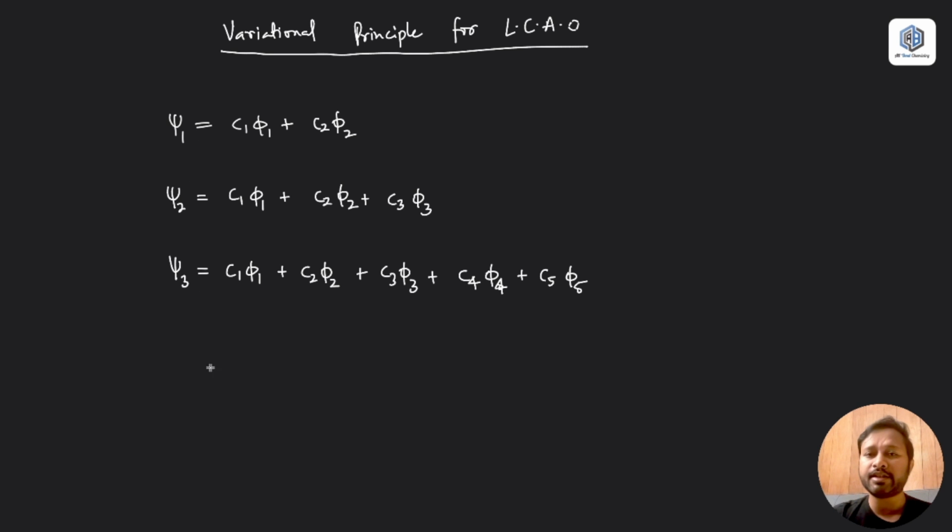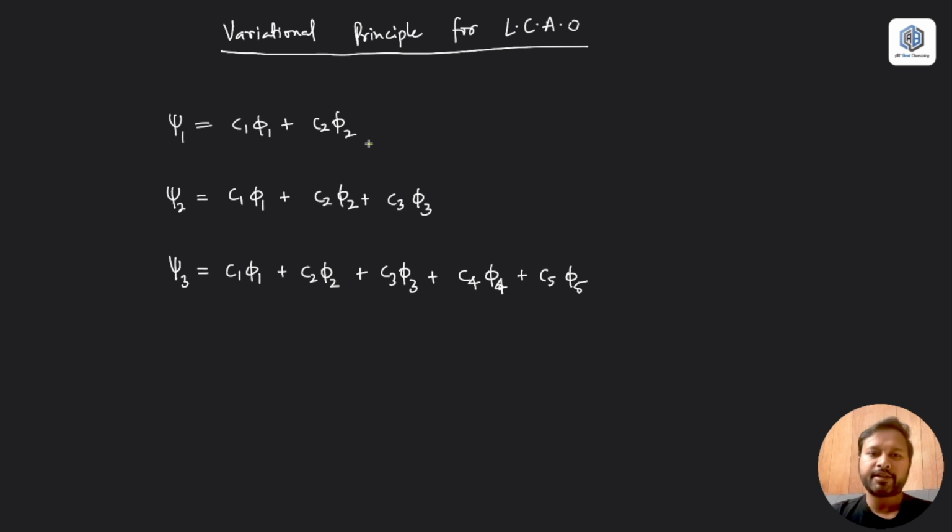So let's say these are the three wave functions which you have, and they all have their own energies. If you calculate energy using this wave function, the variational principle suggests how you can find out energy using a trial wave function. That's the concept of variational principle, where you use a trial wave function and try to find the energy closest to the actual energy. To understand this, just watch that video. I have explained that in a super easy manner over there.